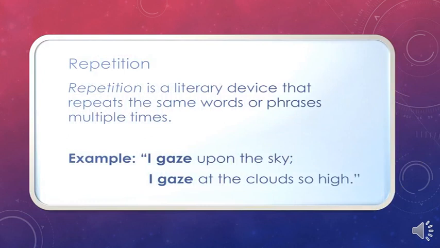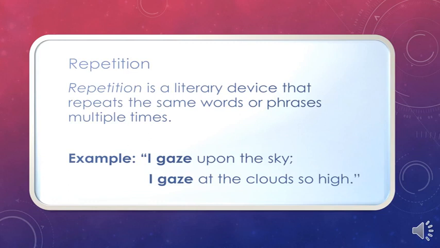The last type of literary device that we're going to be discovering today is a very simple one, repetition. From the name, repetition is a literary device that repeats the same words or phrases multiple times, at least two, of course. So the example given here: "I gaze upon the sky, I gaze at the clouds so high." See this?